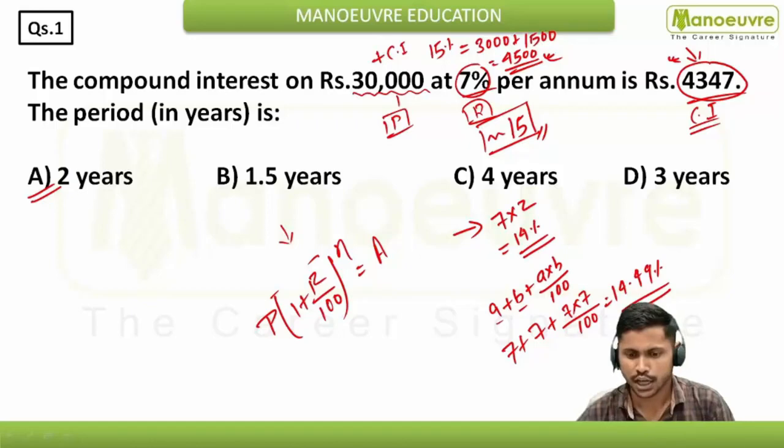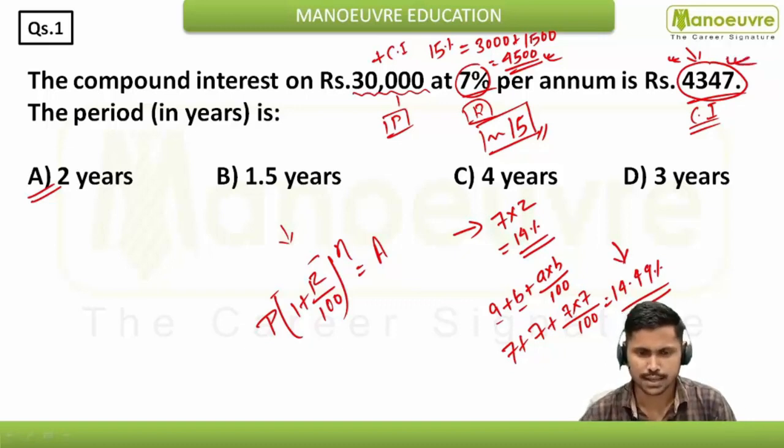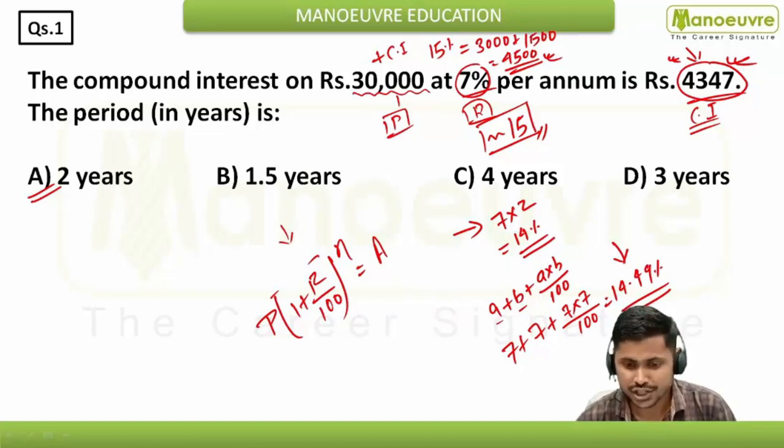So to get 14.49%, which is approximately 15%, how many times or how many years you have to go with this 7%? Of course you will go 2 times, then you will reach here.